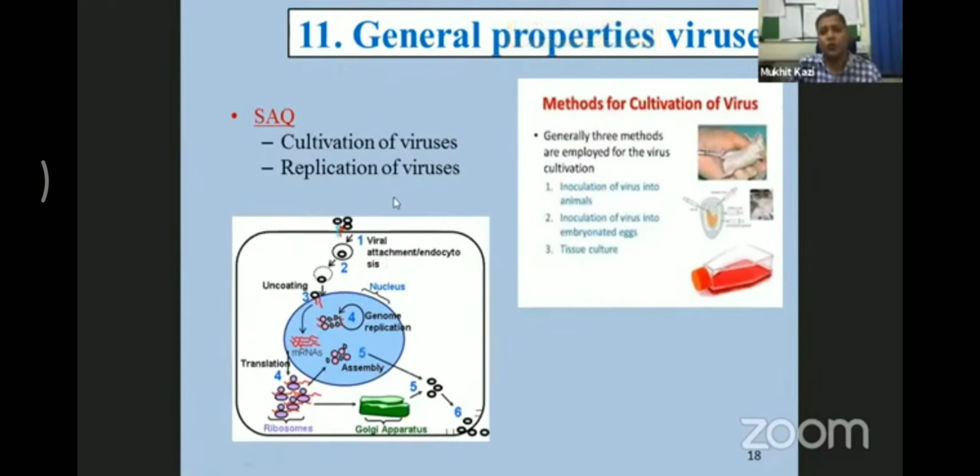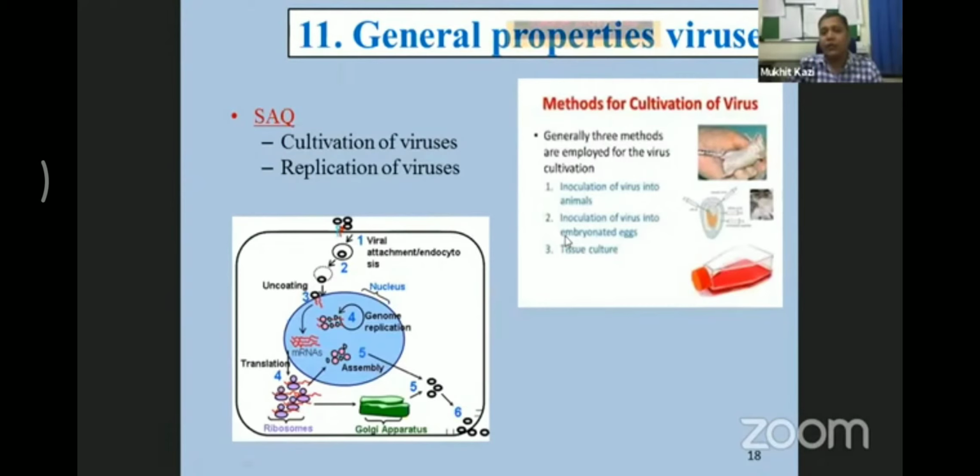So you should know these two SAQs, plus tissue culture separately as a separate SAQ. What do you write about the cultivation of viruses? There are three methods. I haven't given the details of these methods. You need to write the details when you are attempting the short answer question. Various animals are used; the suckling mice is the most common animal. Even guinea pigs, rabbits, humans were used initially. Then they went on to the monkeys and then guinea pigs, and the latest is the suckling mice.